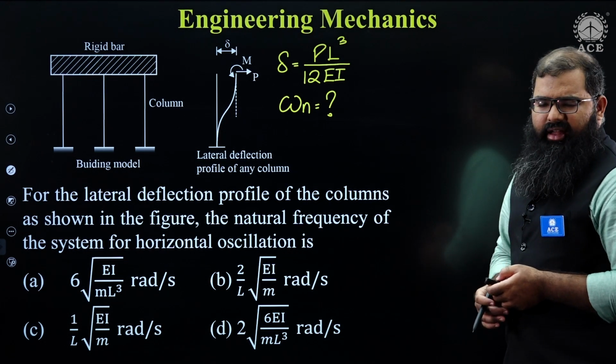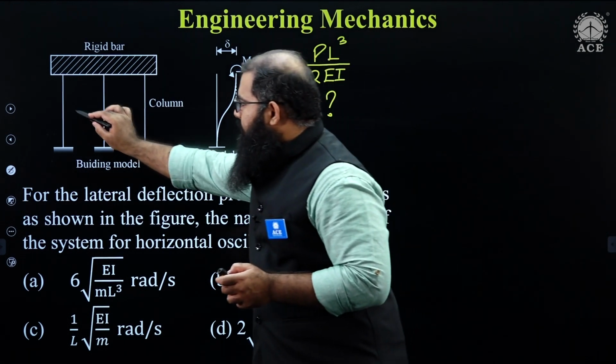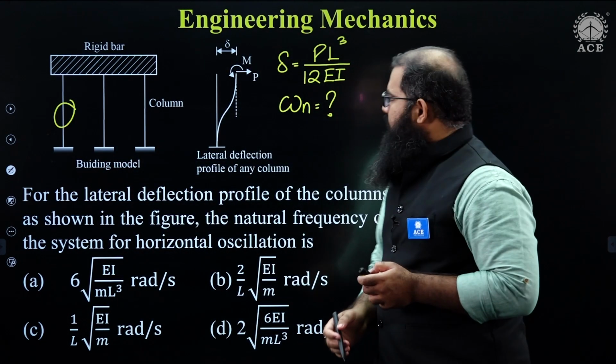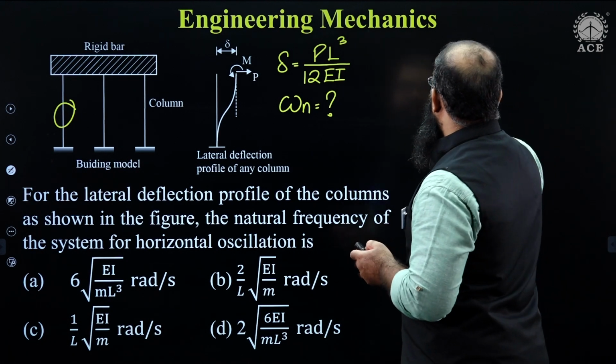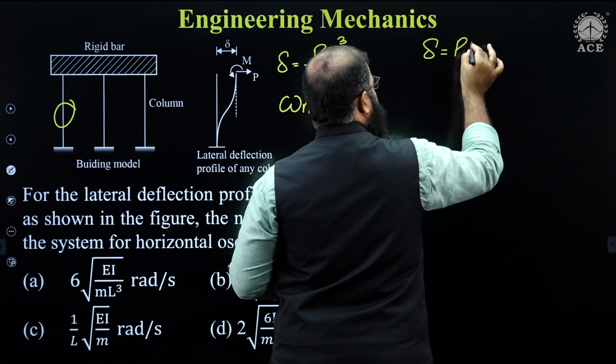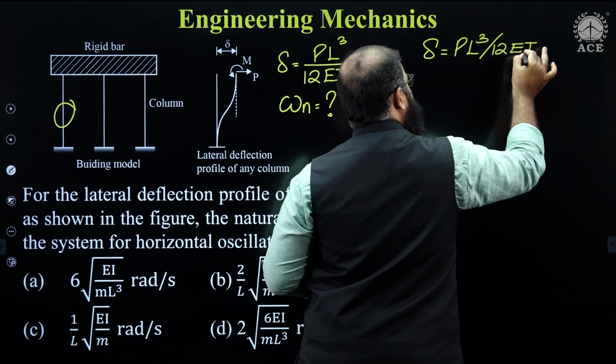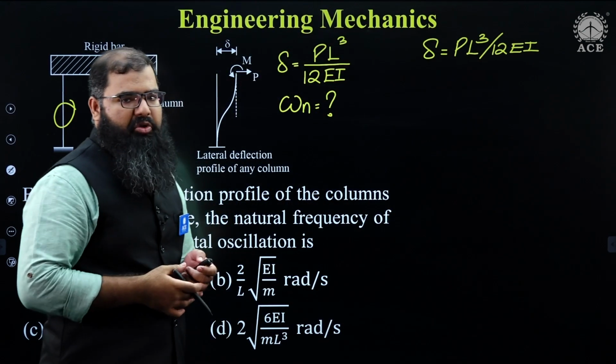Fine. Let us do one thing. Let us start first of all with a single column. Okay, delta is given to me. I'm again mentioning the value of delta. Delta is given to me as PL cube upon 12 EI.